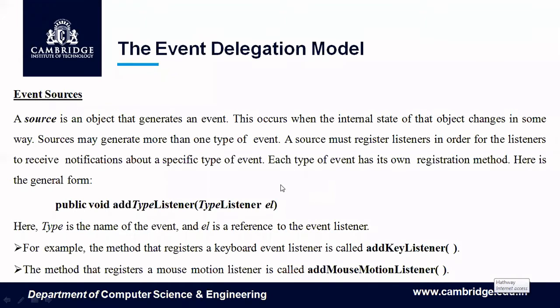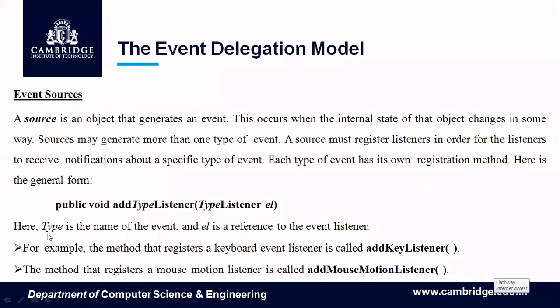Say, for example, if I'm typing a key on the keyboard, then it is called a key listener. If we use something like mouse clicked, then we call it a mouse listener. Similarly, if I do something with a button, I call it an action listener. So now we need the event to be registered, isn't it? For each type of event, we want somebody to register to the source as the listener.